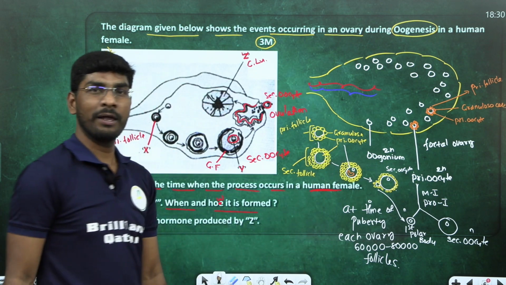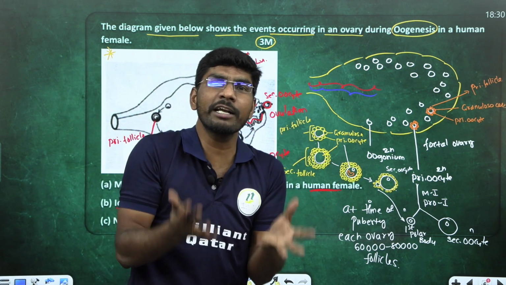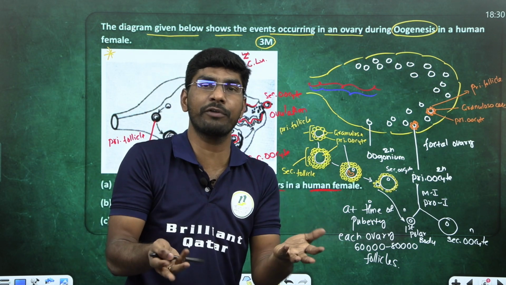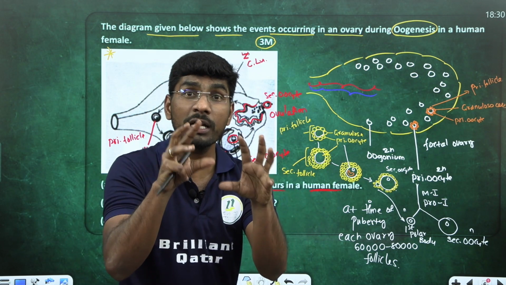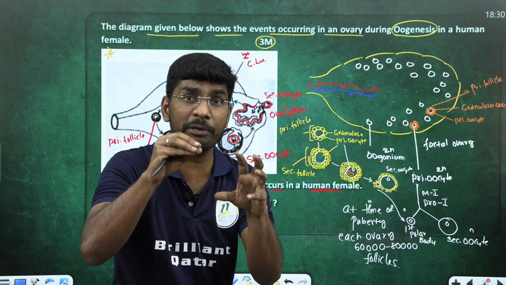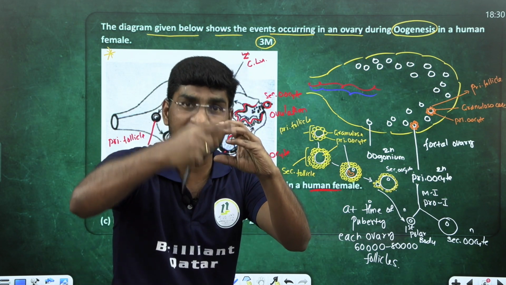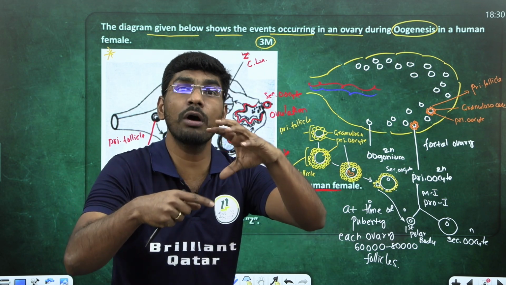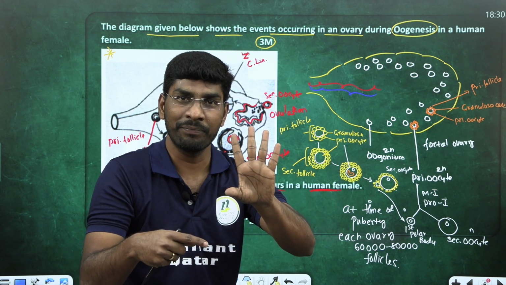Remember all of it. Majority of students get confused between secondary oocyte and secondary follicle, primary oocyte and primary follicle. What is a primary follicle? A primary oocyte surrounded by many granulosa cells arranged around it is called a primary follicle.